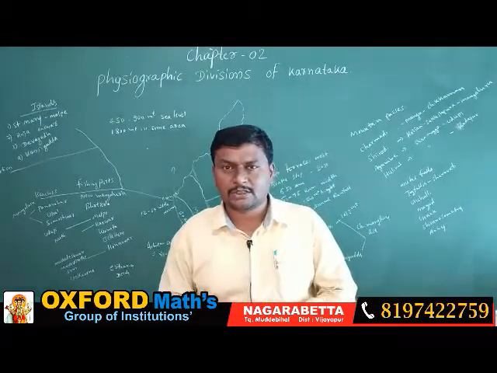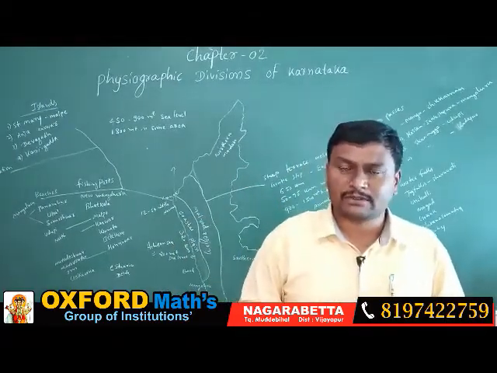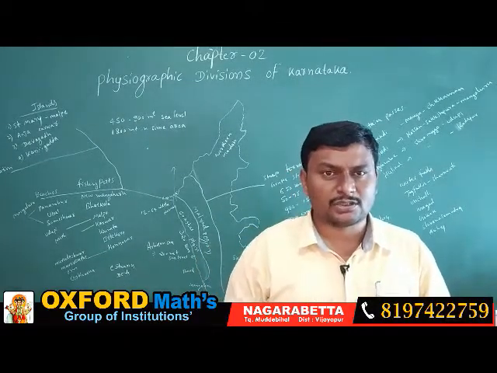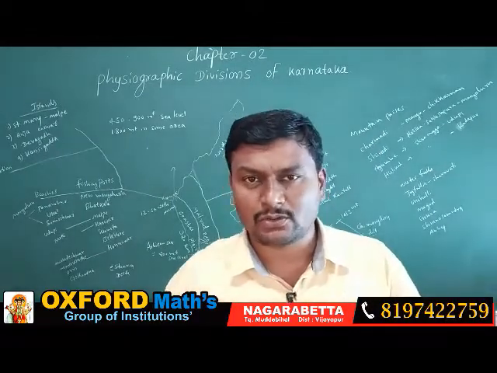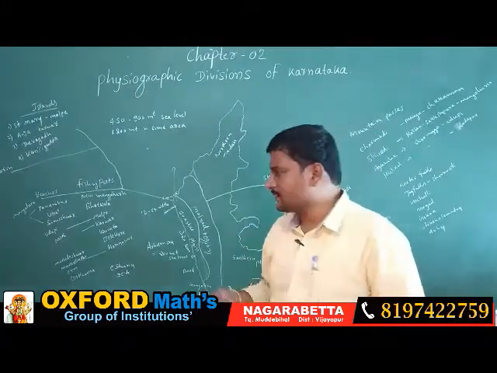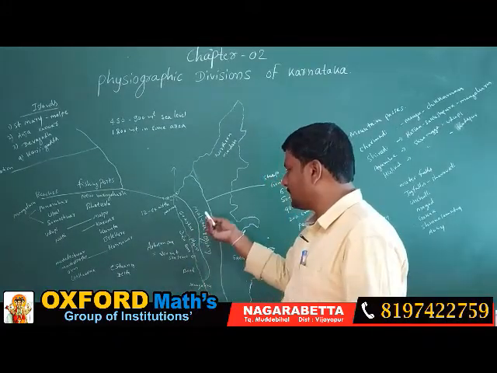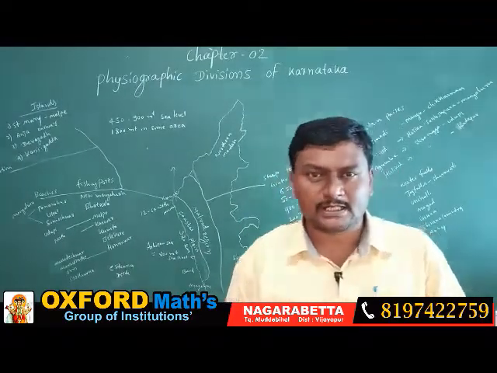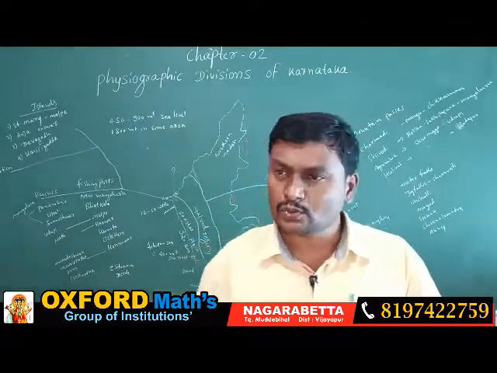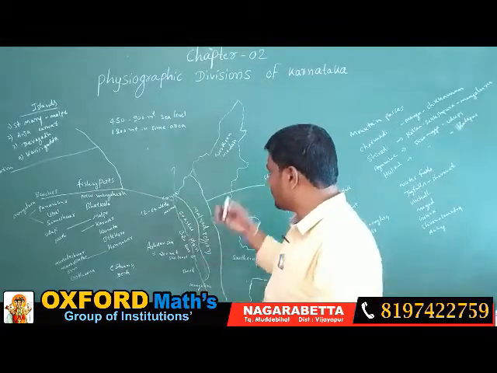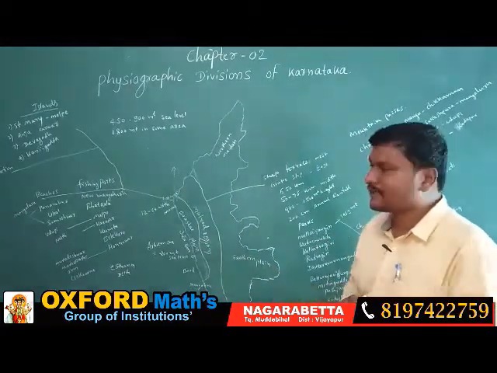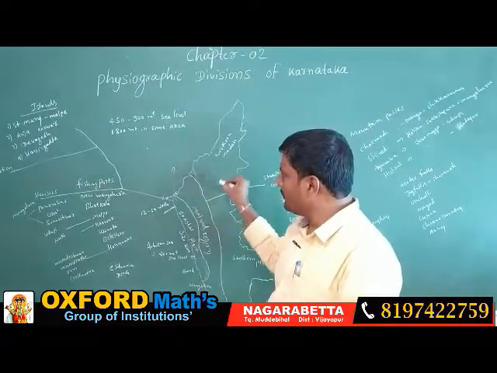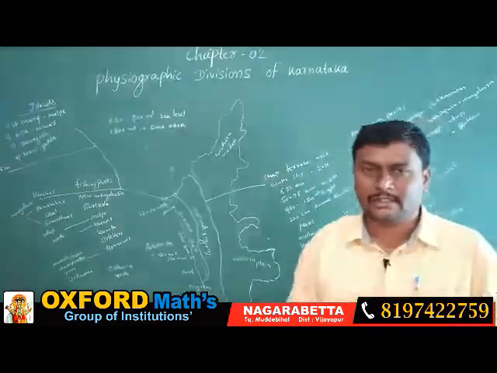When we discuss the physiographic division of Karnataka, we are going to divide Karnataka into three important physiographic divisions. The first one is the coastal plain, then the Malnad region and the Maidan region. The Maidan region we further divide into two types: one is the northern Maidan and another is the southern Maidan. So today we are going to discuss all these three important physiographic divisions.